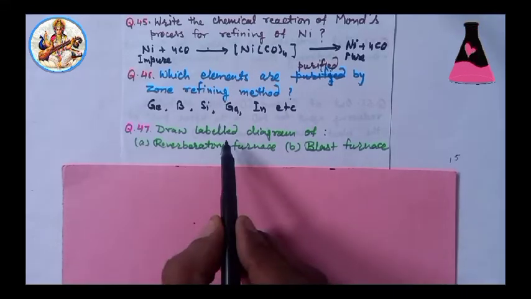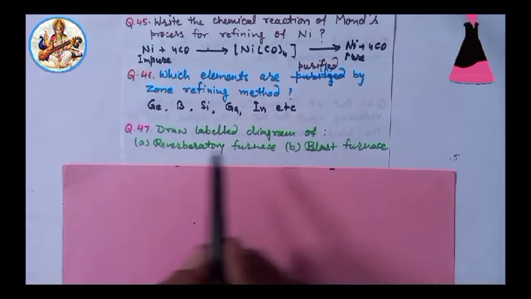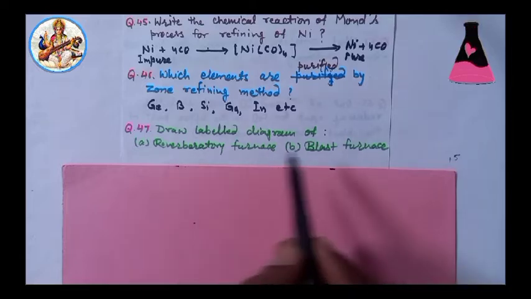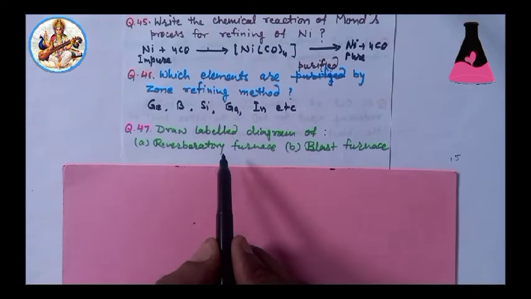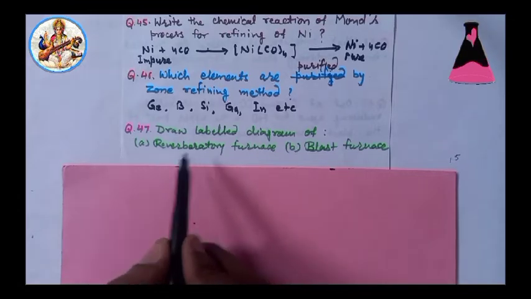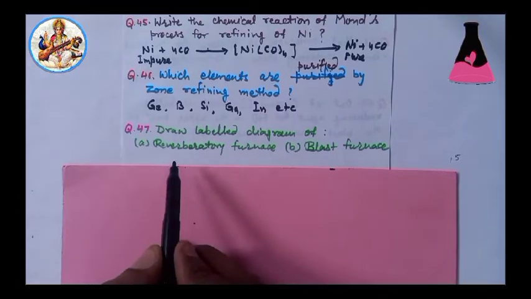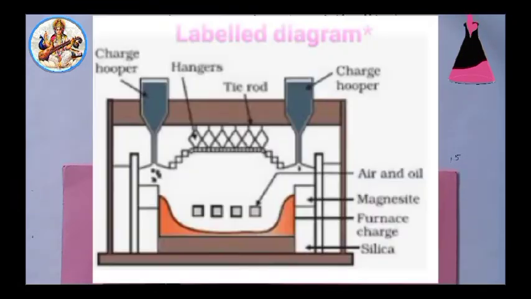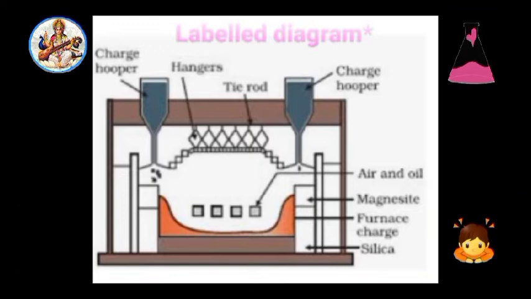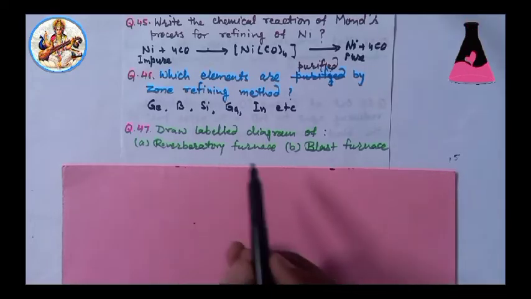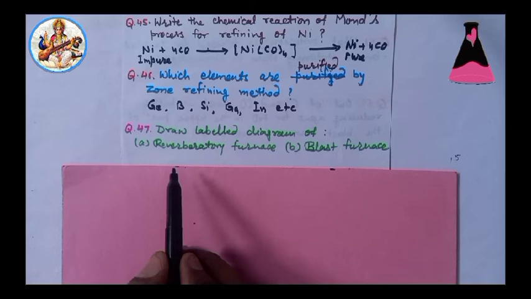Next, 47. Draw labeled diagram of reverberatory furnace and blast furnace. Solution: this is reverberatory furnace. And this is blast furnace.